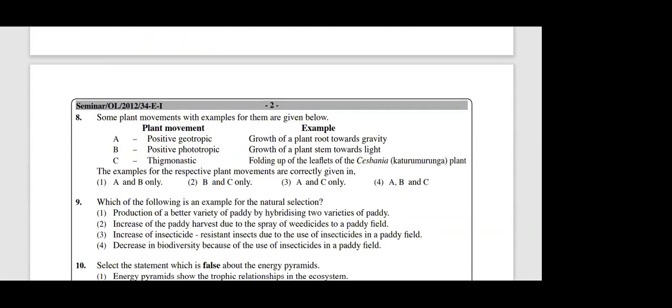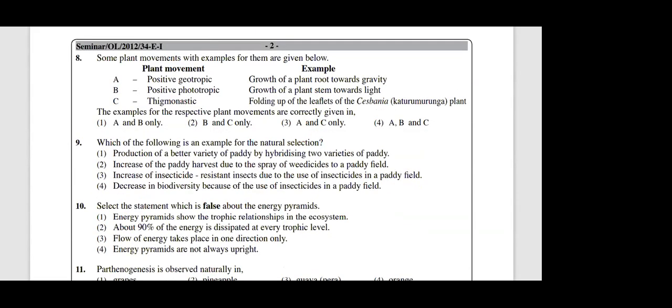Then next one, question number 8. Question number 8, sometimes they might not ask on the new syllabus. Anyway, I'll tell the answer. They have given the plant movements in grade 10, unit 8. You have the plant movements, right? The bending towards light, the response to touch and vibration, and sleep movement at night, like that. Which is the example for the respective plant movement correctly given? Positive geotropic, growth of the plant root towards gravity. That is correct. Who can give me the answer for this one? Question number 8. Any volunteers?